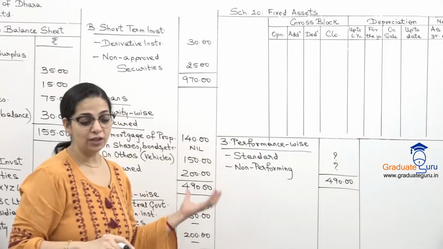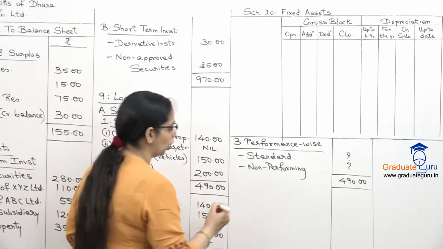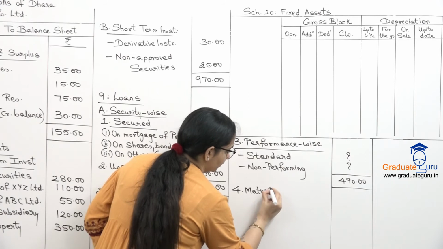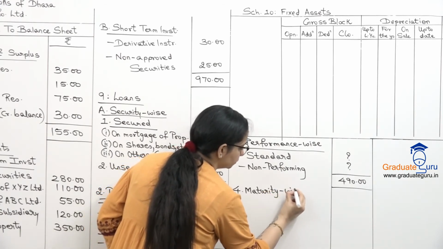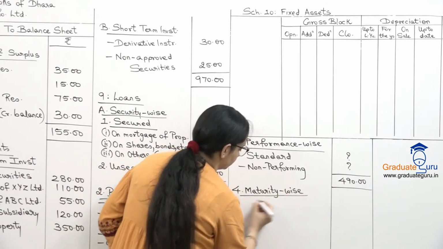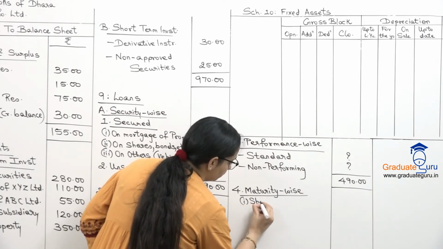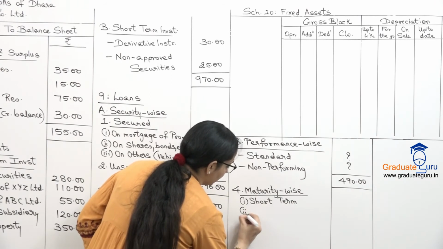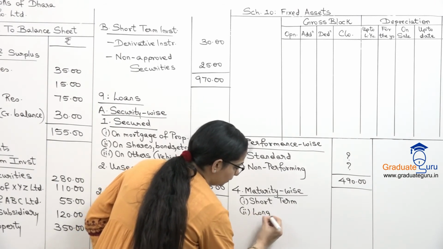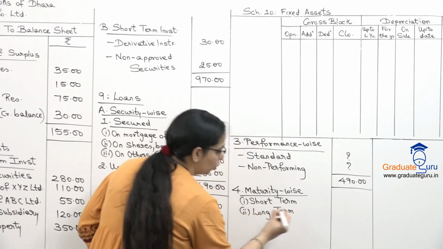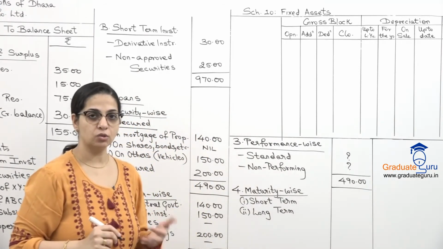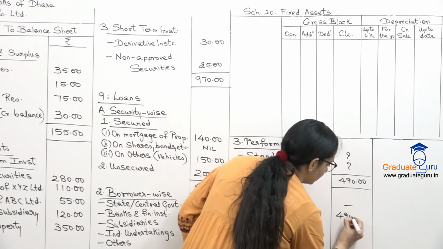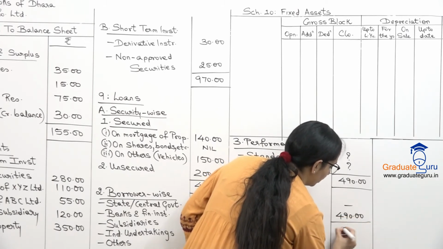And finally, we have to show our classification maturity wise, that is short term or long term. So here we have short term and long term. They have clearly said in the sum that all our loans are repayable after 12 months. So that means all are long term. So we will write down 490. Total will also be 490.